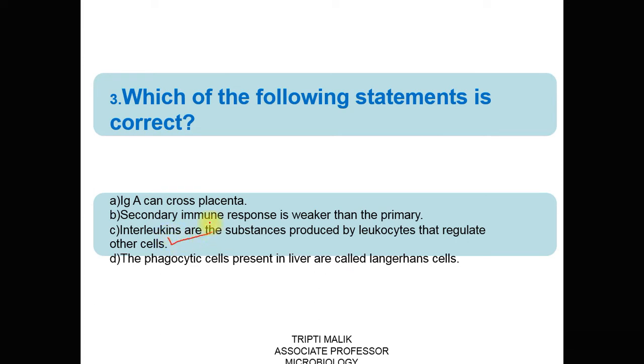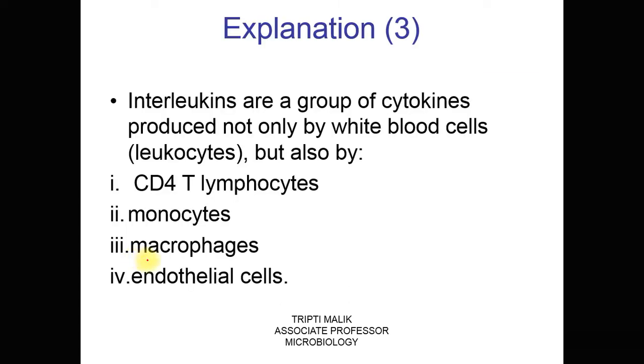Let's see all the options. Option A is incorrect because IgA can't cross the placenta. Option B, secondary immune response is not weaker but it is stronger than the primary one. Option C, interleukins are substances which are produced by leukocytes and also by some other cells, and because of which there is the immune response. These interleukins are produced by CD4 lymphocytes, monocytes, macrophages as well as endothelial cells, and they regulate